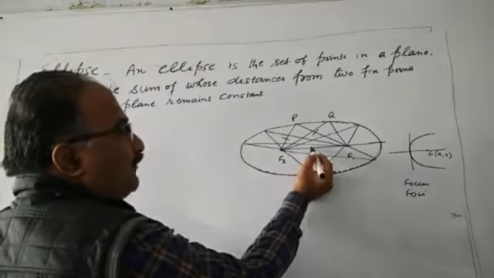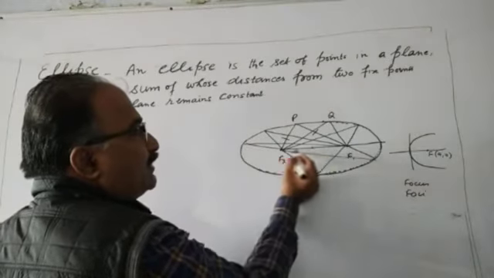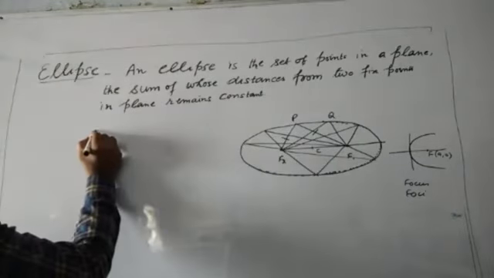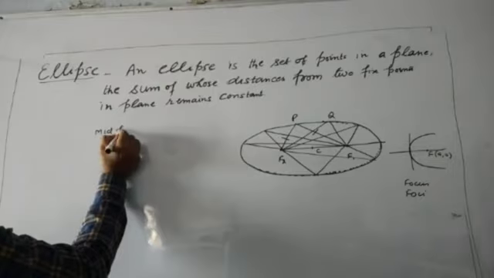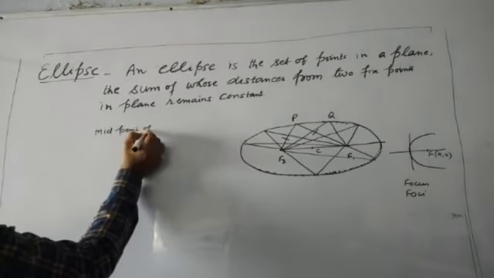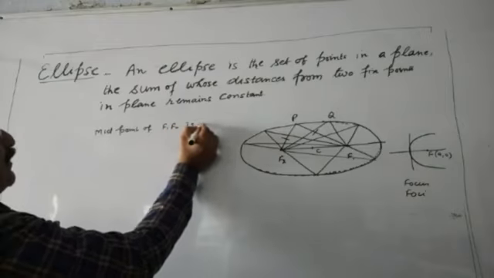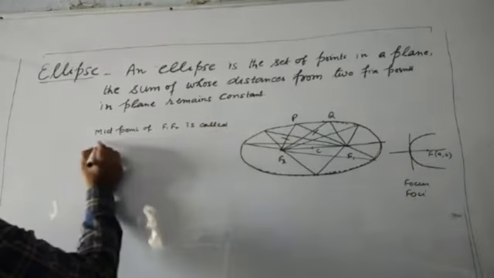And midpoint of F1 and F2 is called center of the ellipse. This is center. Midpoint of F1, F2 is called center of ellipse.